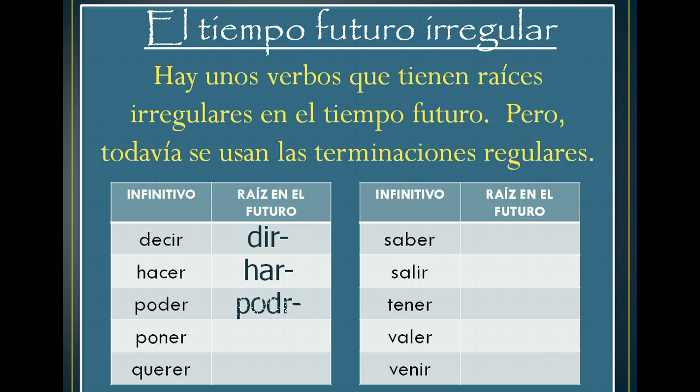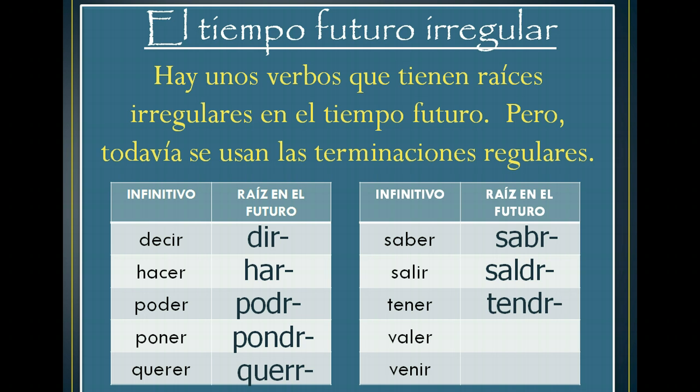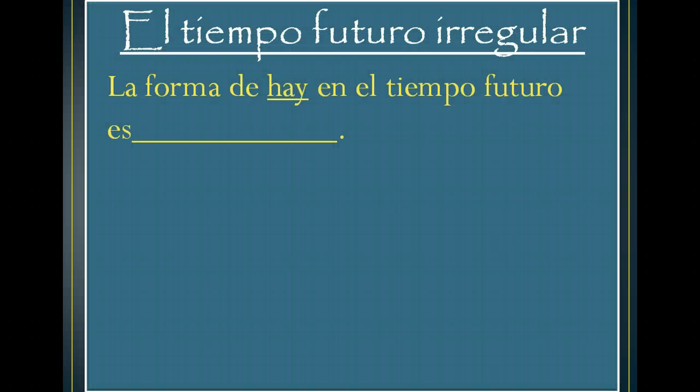Hacer, har. Poder, podr. Poner, pondr. Querer is quer with two R's. Saber, sabr. Salir, saldr, like saldré, saldrás, saldrá. Tener, tendr, tendré, tendrás, tendrá. Valer, valdr, and venir, vendr. These are the only irregulars for future, in addition to haber.